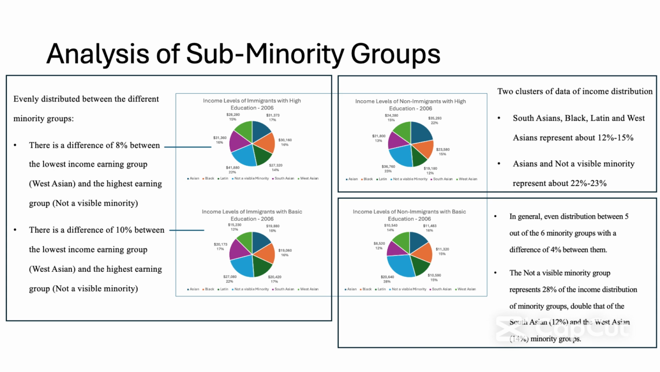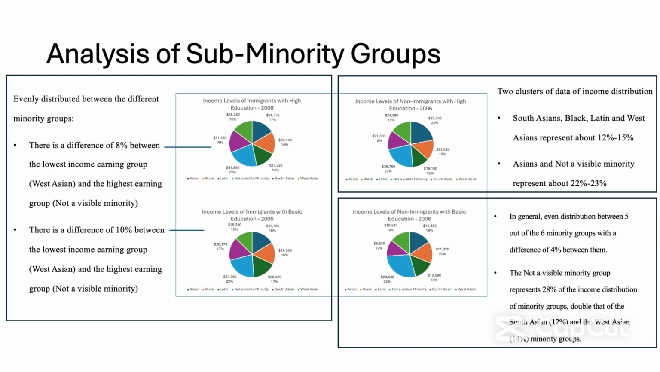On the upper right-hand side, for income levels of non-immigrants with high education, there are two clusters of data. South Asians, Black, Latin, and West Asians, which represent about 12 to 15%, and Asians and not a visible minority represent about 22 to 23%.